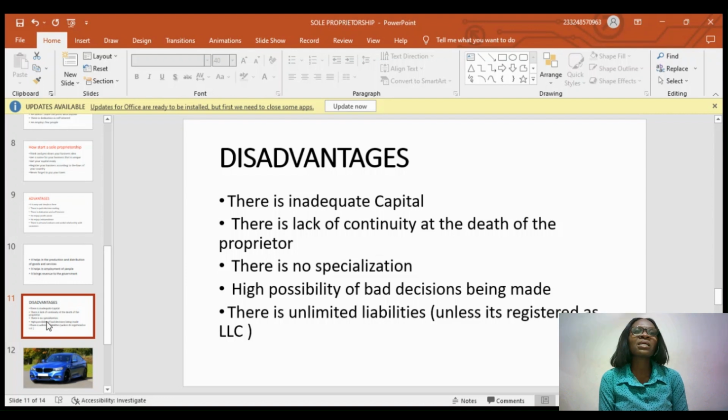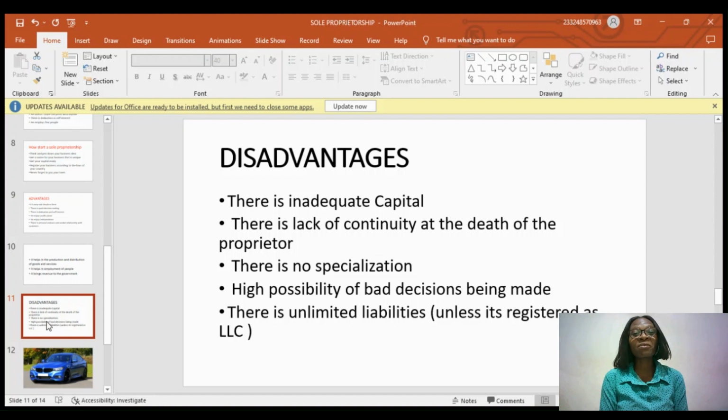You see a proprietor being the same person doing everything, right? Unless in a few cases you see them employing specialists to help them in a particular field. If not, mostly you see them being the manager, the salesperson, the delivery person, the same person. Though you may not have specialty in those fields, that same person is doing everything because it's his business, especially at the beginning stage, when it's not expanded enough for you to bring in other laborers, which will be an additional cost to you. So if you want to do everything by yourself, that is one disadvantage.